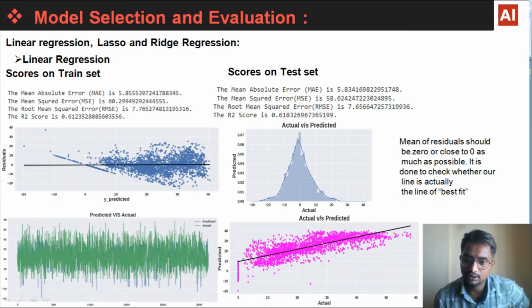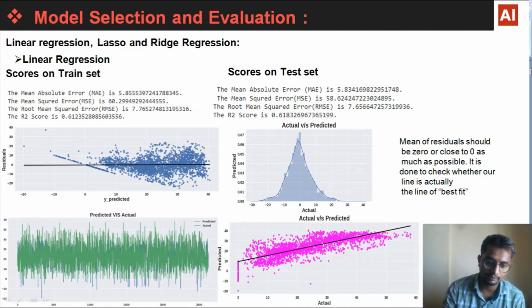And this is the distribution of the residuals. The mean of residuals should be 0 or as close to 0 as possible. It is done to check whether our line is actually the line of best fit. Here we can see our mean is almost near 0. We have got a nice bell curve shape, and these two graphs are to check how close we are to the predicted values. So this is the linear regression.